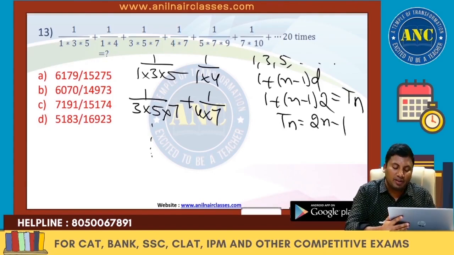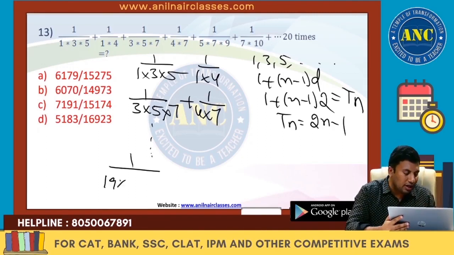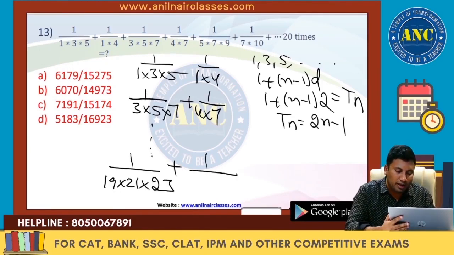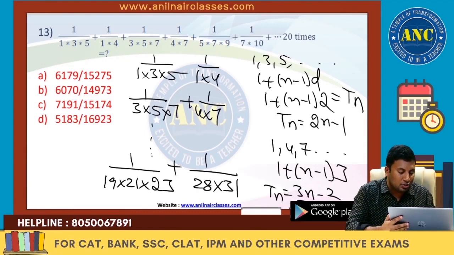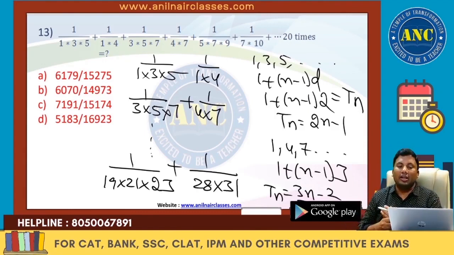So 10th term will be 20 minus 1, 19. 1 by 19 into 21 into 23 plus 1 by 1, 4, 7 and so on. A plus n minus 1 into d. Tn is nothing but 3n minus 2. So 10th term will be 30 minus 2, 28. 28 into 31.